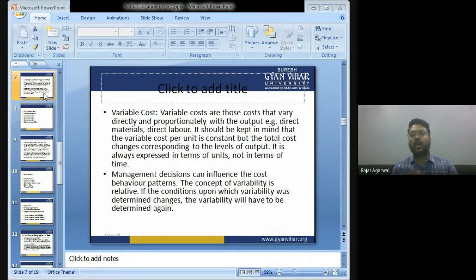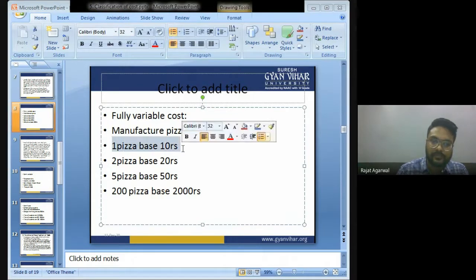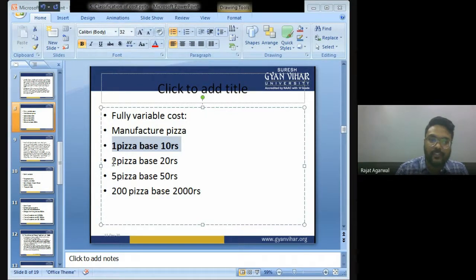So, बच्चों, variable costs are those costs which increase and decrease with the increase and decrease in the level of output. For example, my company is manufacturing pizza. बच्चों, one pizza base costs me rupees 10. So if I make one pizza, my cost will be rupees 10. If I make two pizzas, the cost of pizza base will be rupees 20. If I make five pizzas, the cost will be rupees 50. If I make 200 pizzas, the cost will be 2000.